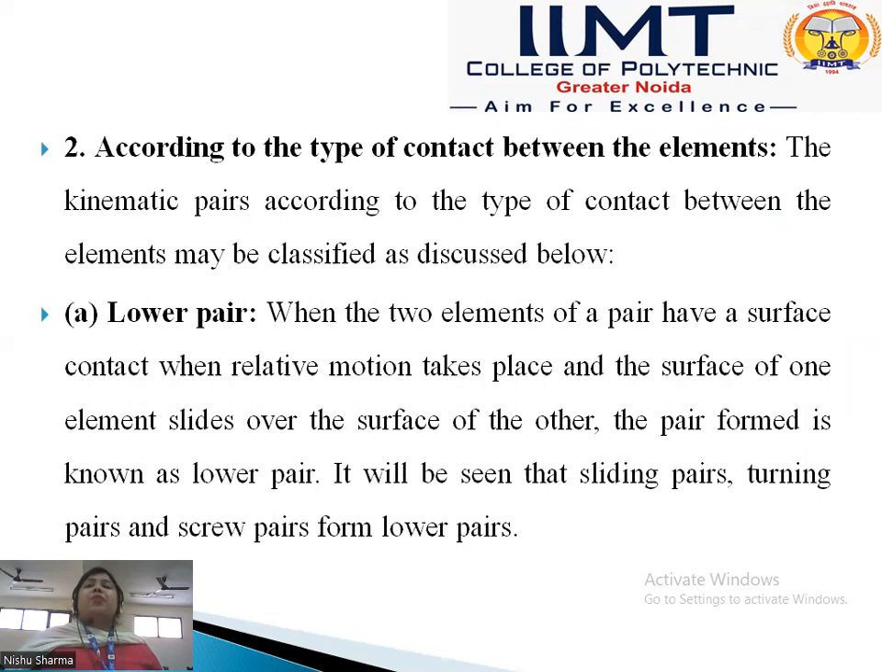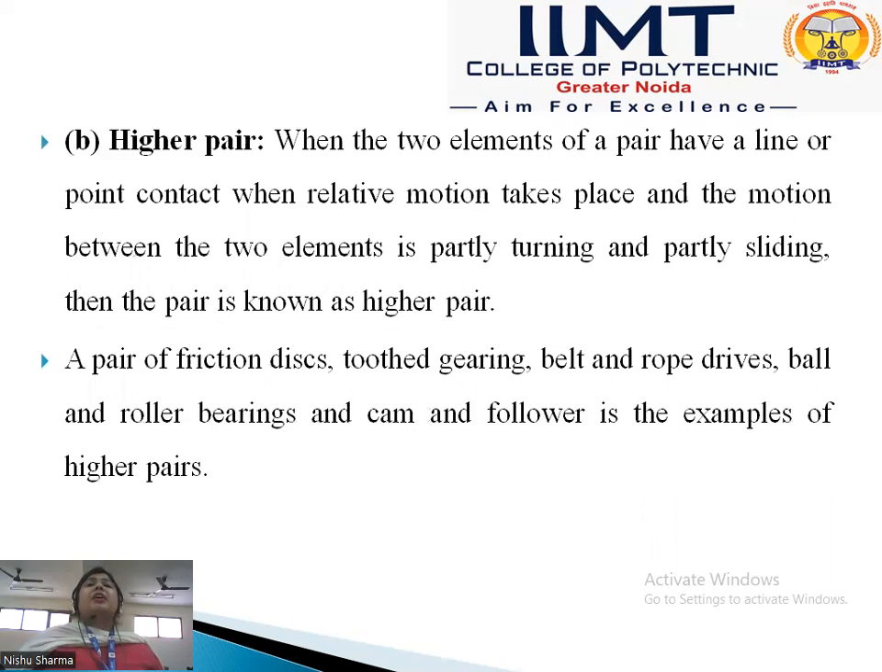According to the type of contact between the elements, there are two types: one is the lower pair and the other is the higher pair. The possible contacts are surface contact, line contact or point contact. When the two elements of a pair have surface contact, the pair is called a lower pair. And when the elements of a pair have line or point contact, they form a higher pair.